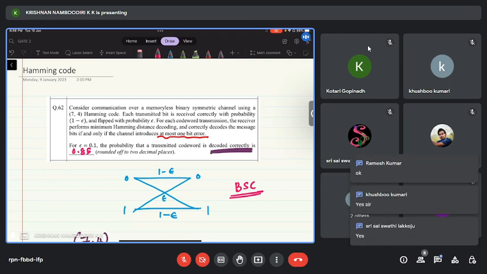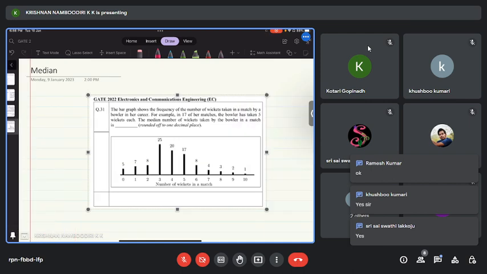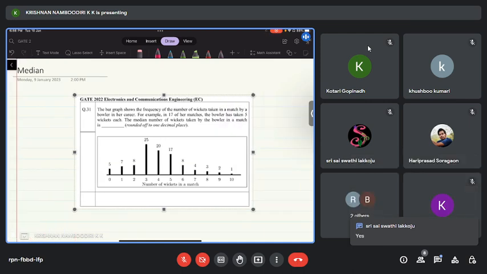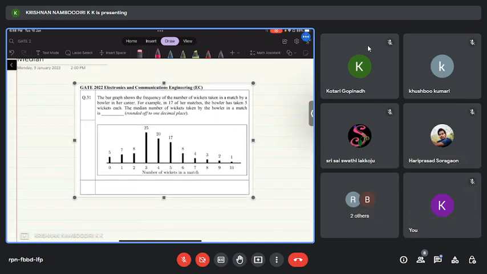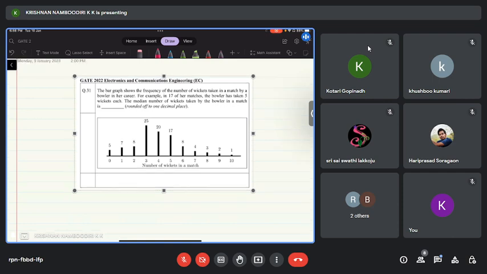Yes. We have one more question that is a very simple question. This appeared in last year's GATE exam. This is a high school level maths question, but anyway, I'll do this. I have 4 more minutes. This is one of the questions that came in last year's exam related to probability theory, that is, from engineering maths. Some questions will be really easy like this, so you should not miss this. So the question is as follows.